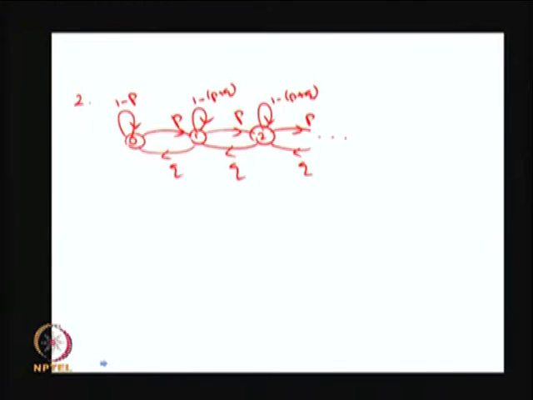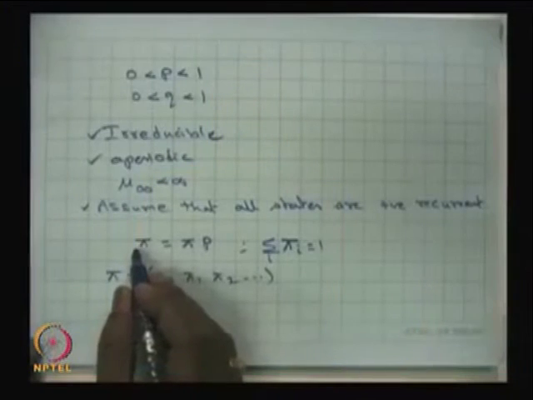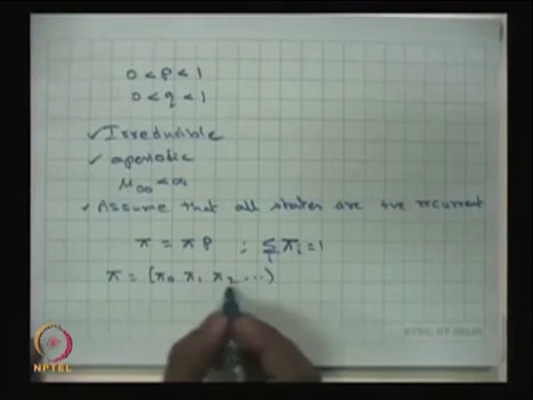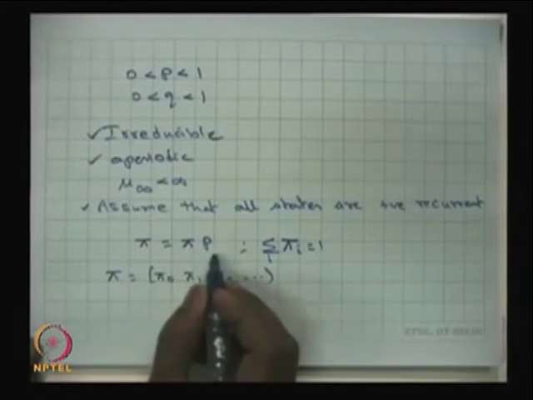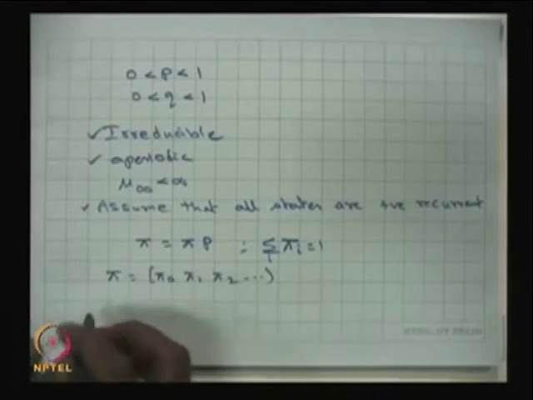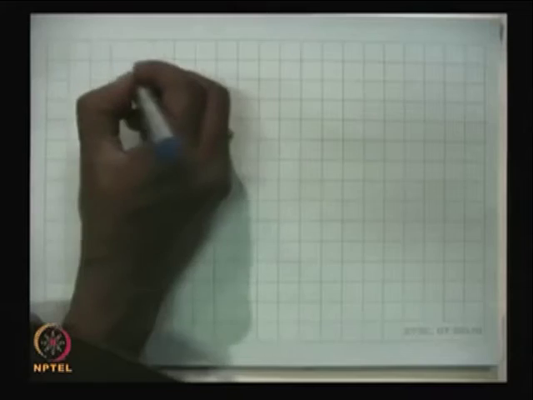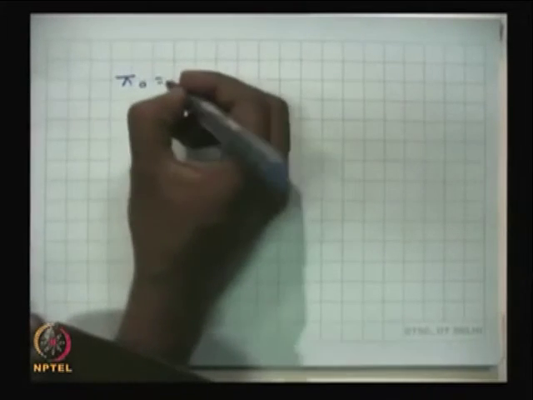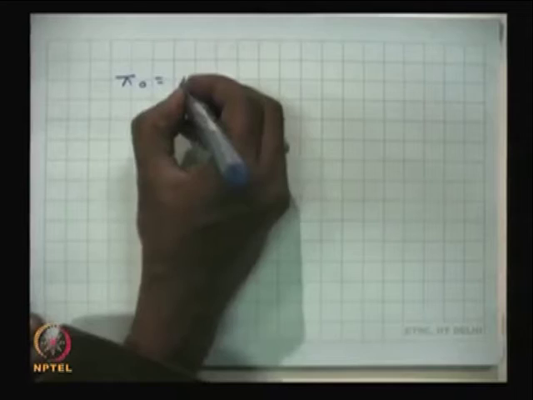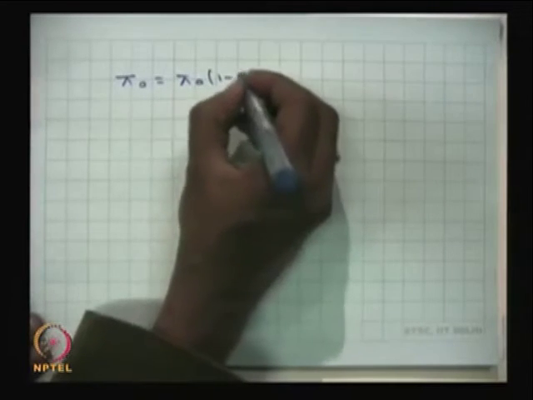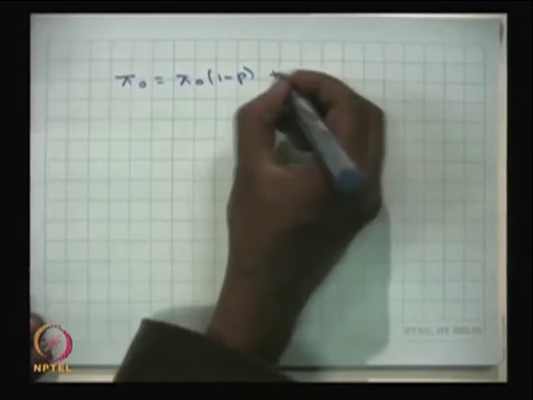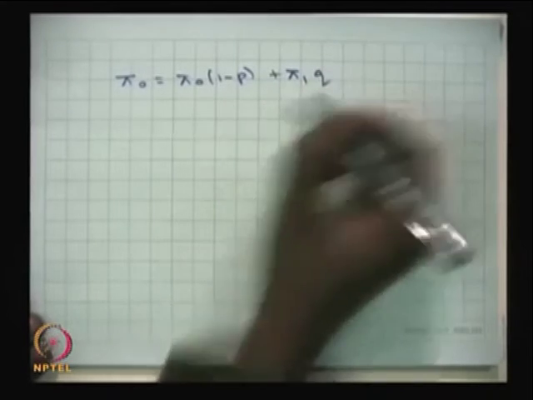So, let me find the first equation from this vector pi equal to pi naught, pi 1, pi 2 and so on, and p is the matrix. Therefore, I get the first equation as pi naught is equal to pi naught times 1 minus p plus pi 1 times q.